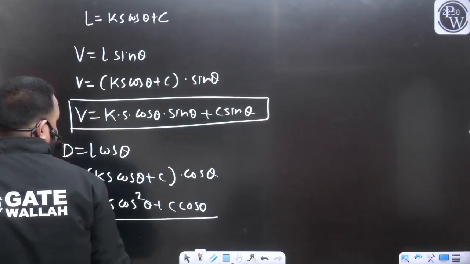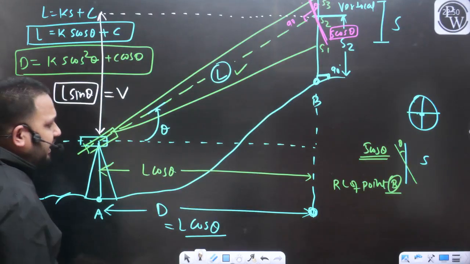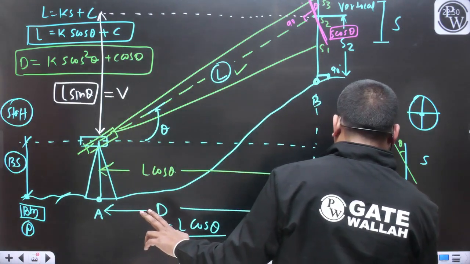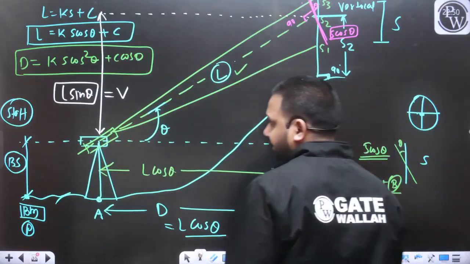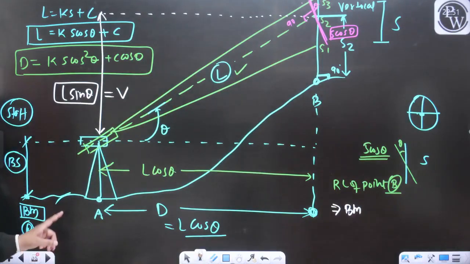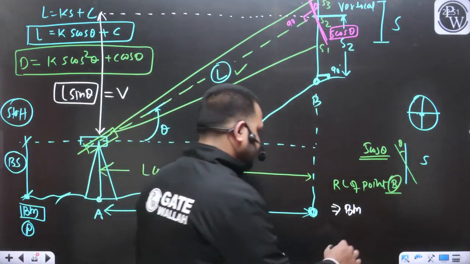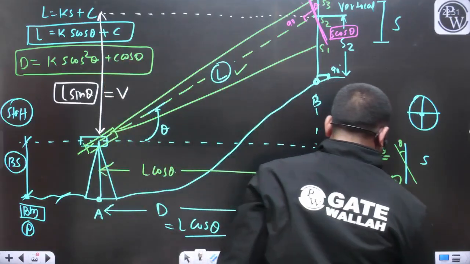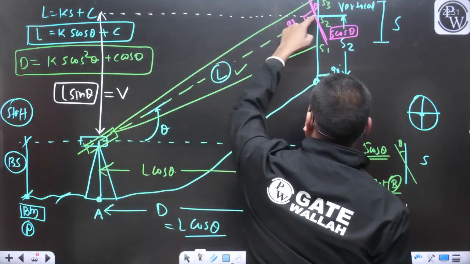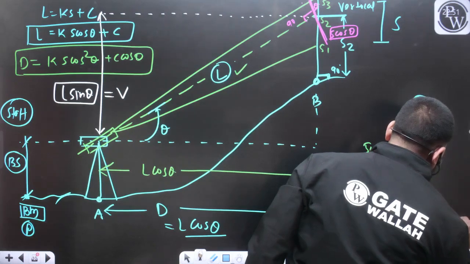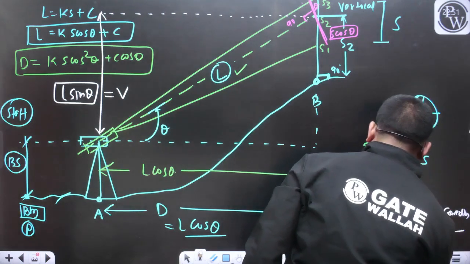So now the main objective was what will be the RL of point B. RL of the point B will be equal to the benchmark. See the diagram carefully. RL of the point B will be equal to benchmark plus this backside reading, plus this distance V, minus S2, and if required we will also apply some correction if the problem is related to geodetic leveling.